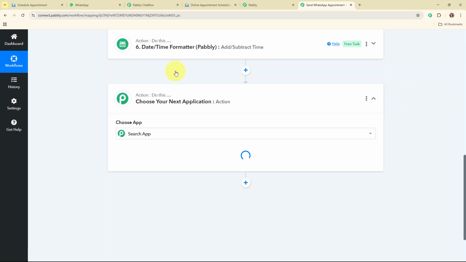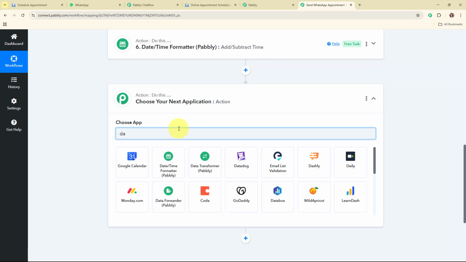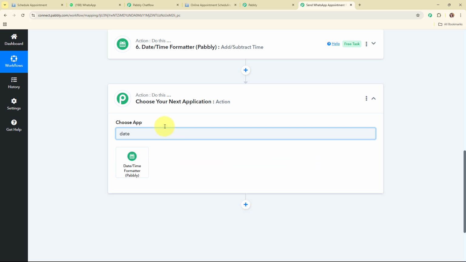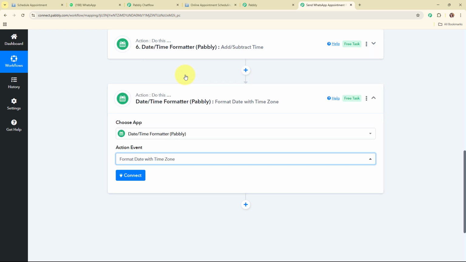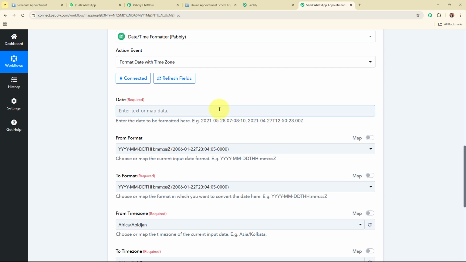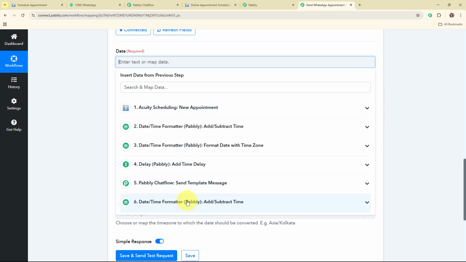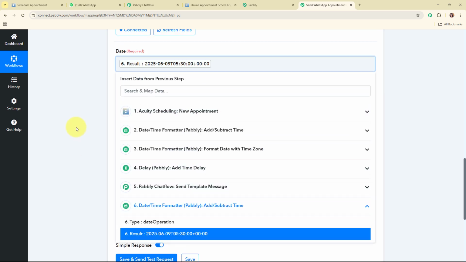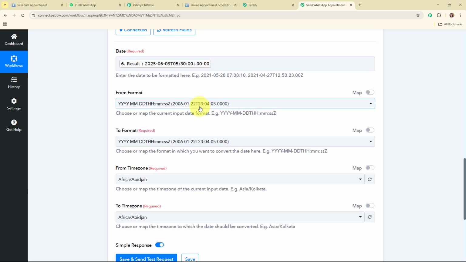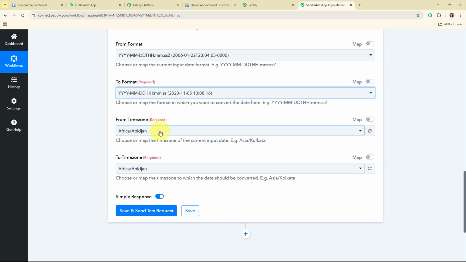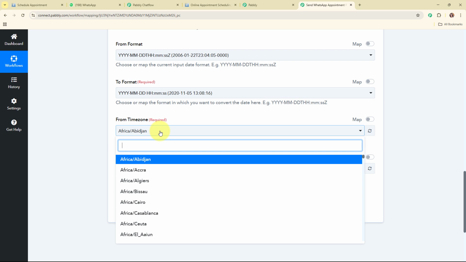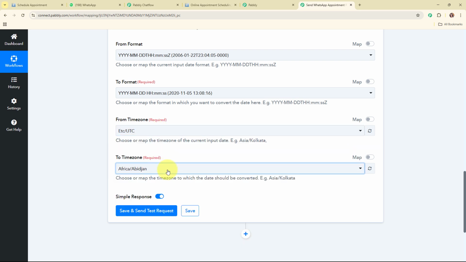And then I'm going to format the time that we have received in our previous action step. For that we are going to use datetime formatter once again, and then select the action event as format date with time zone, and click on connect. Here we are going to map the date that we have received in our previous action step. I'm going to select the from format as UTC time zone only, and for the to format I'm going to select the simple time zone. For the from time zone I'm going to select UTC time zone, and for the to time zone I'm going to select Asia.